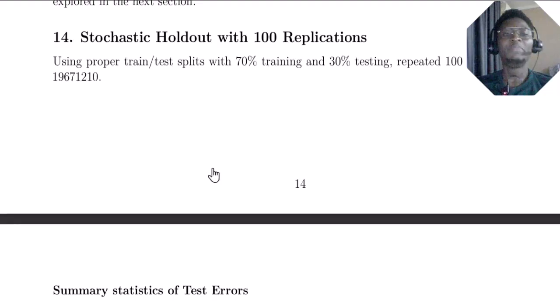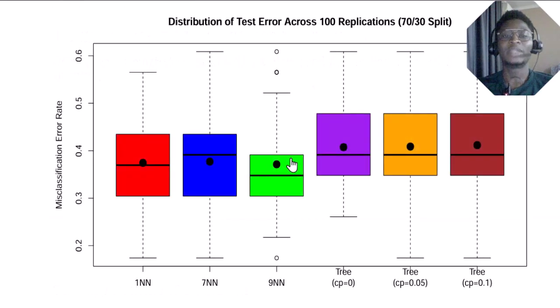Basically, the way to know whether the model performs well or not is to use stochastic holdout with, for example, 100 replications. In our case here, I have 70% training and 30% testing. We replicated it 100 times, and this particular box plot confirmed that. We can see that when we have 9 neighbors, the error is minimized compared to when we have 1 neighbor and 7 neighbors. And these other trees actually perform somewhat badly for this dataset.